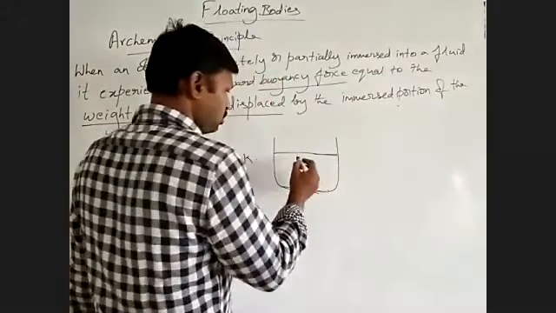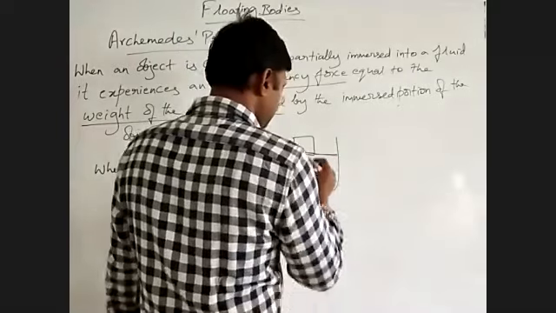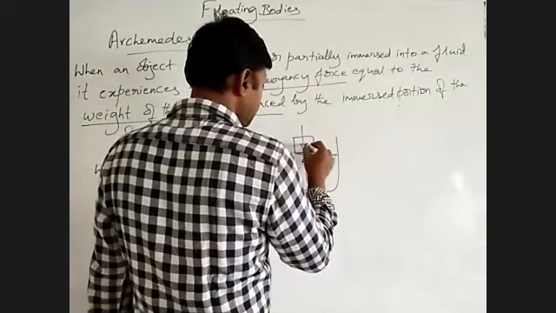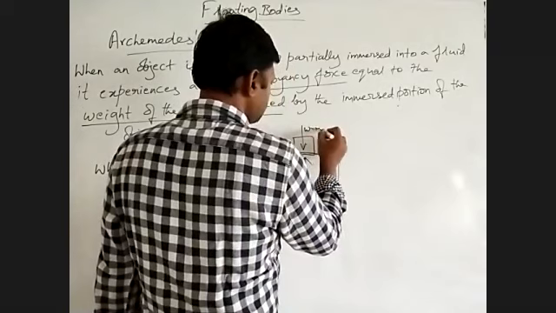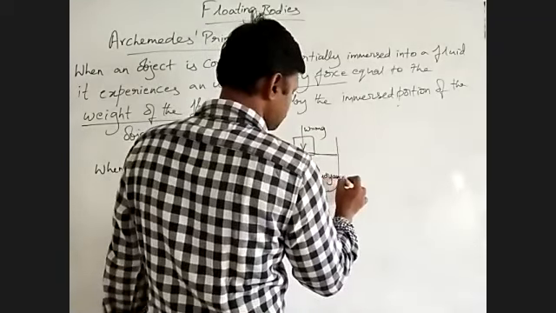If an object is floating, the force acting down is mg, and this is the buoyancy force.